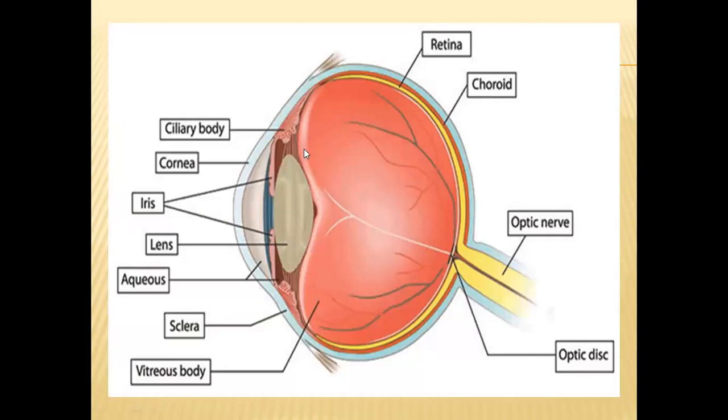So the intraocular compartment is divided into two spaces: the vitreous chamber and the aqueous chamber. Both these chambers are filled with a body fluid called intraocular body fluid.